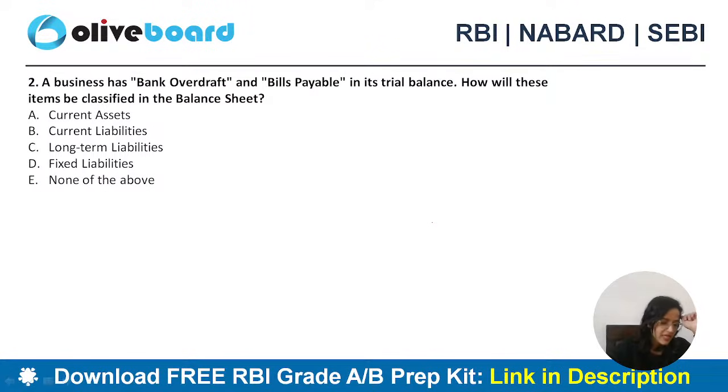Okay? Second question. A business has bank overdraft and bills payable in its trial balance. How will these items be classified in the balance sheet? Current assets, current liabilities, long-term liabilities, fixed liabilities, or none of the above? We are talking about bank overdraft, the overdraft facility, and bills payable.